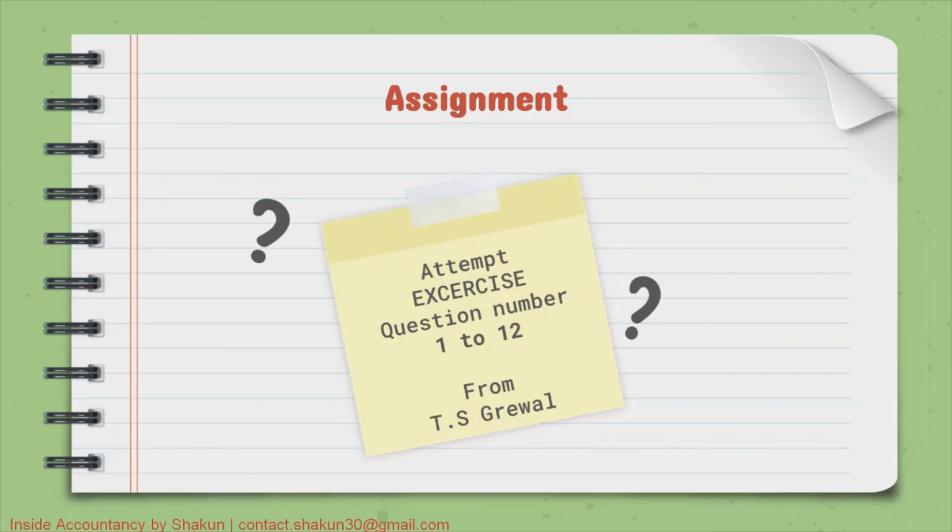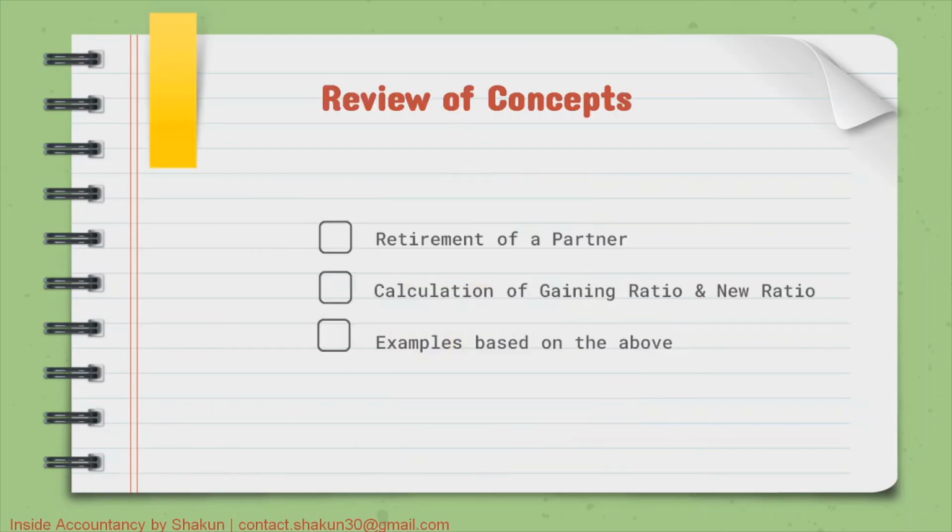For your assignment, you need to solve question number 1 to 12, which is based on this concept from T.S. Grewal. I hope the concepts were clear to you. We have talked about the retirement of a partner, what it actually means, the liabilities of a retiring partner, calculation of gaining ratio and new ratio through various cases with the help of examples. I hope the concepts are clear to you.